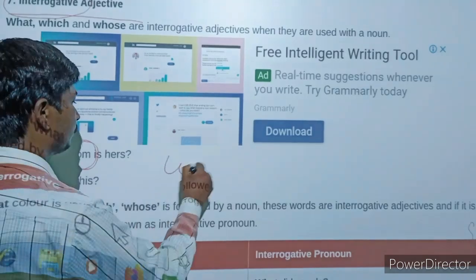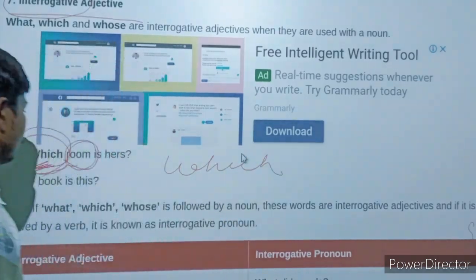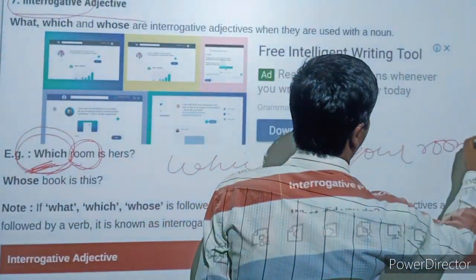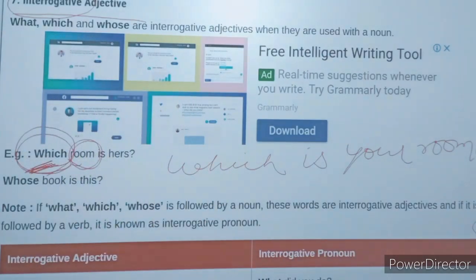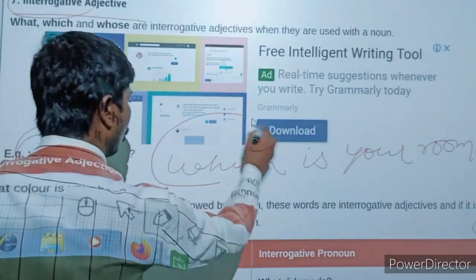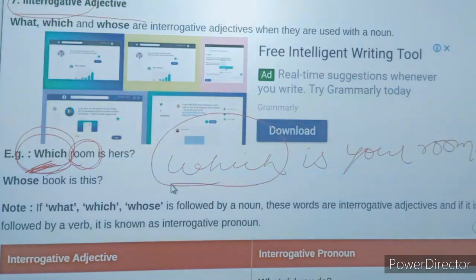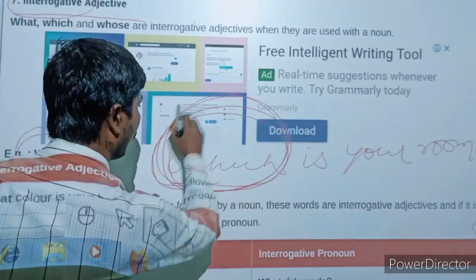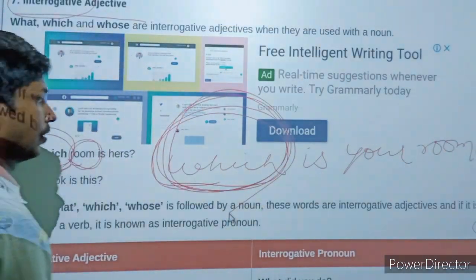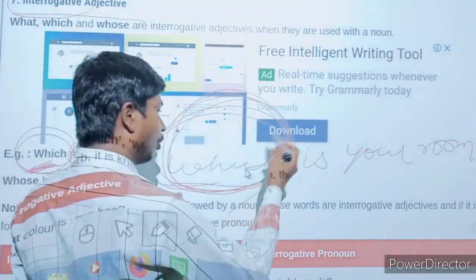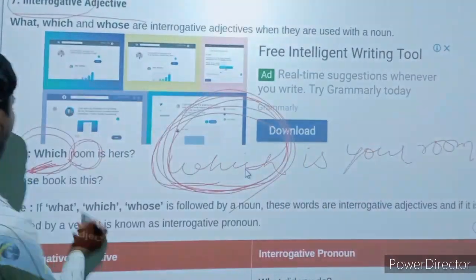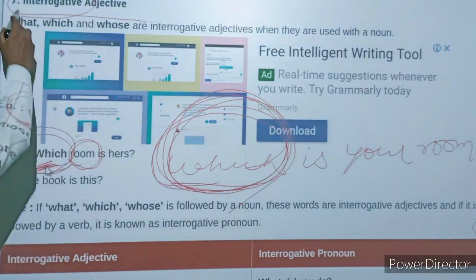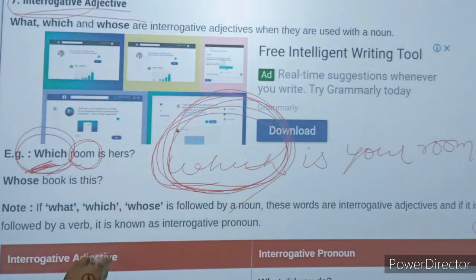But if the sentence is like, which is your room, this word is not an adjective. It is an interrogative pronoun, because the word does not come before the noun. Here you can see the word that just comes before a noun. That is why it is called interrogative adjective. Otherwise not.